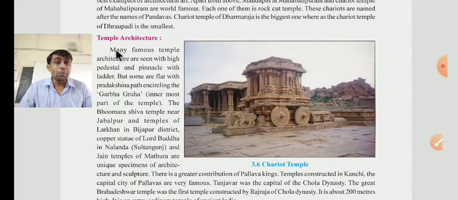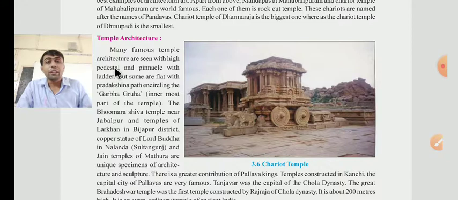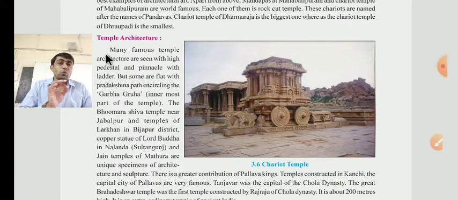They have to say that many famous temple architectures are seen with a high pedestal. Pedestal means basni, and pinnacle means parakast, at the top level with a ladder. They have to say that whatever architecture you see is at a high level.